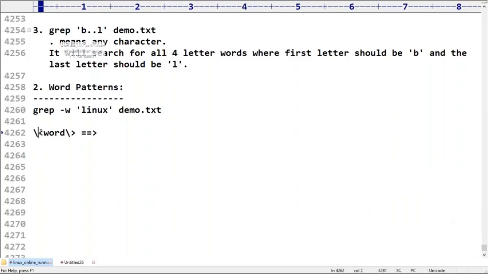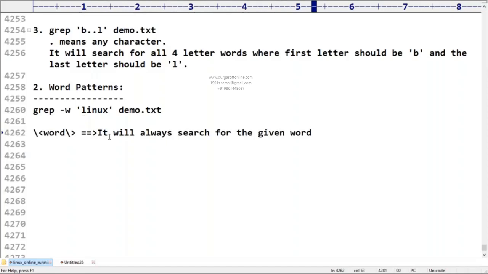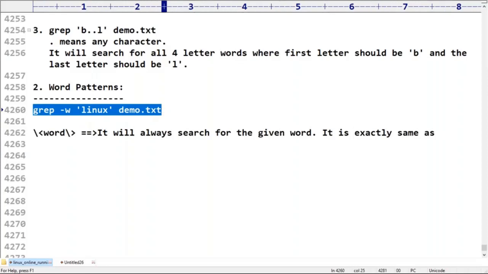Why is the backslash required? Because the less than symbol and the greater than symbol have some meaning in our redirection. Do you remember? That's why it will always search for the given word exactly. Remember this terminology very carefully. Of course, I will explain with an example, don't worry.